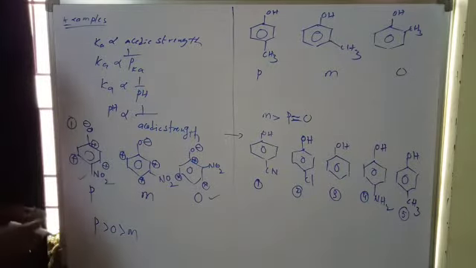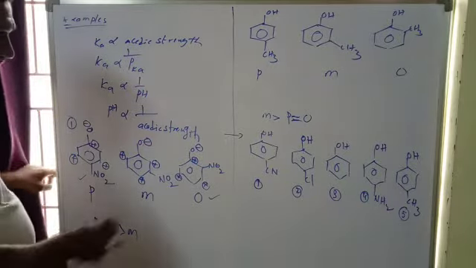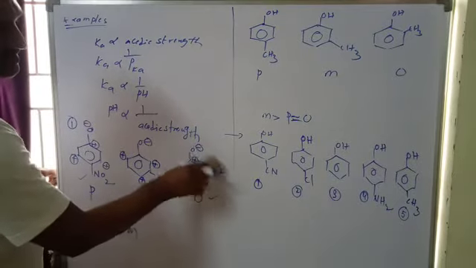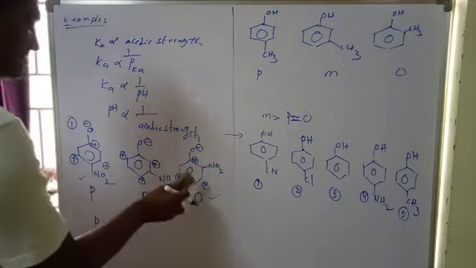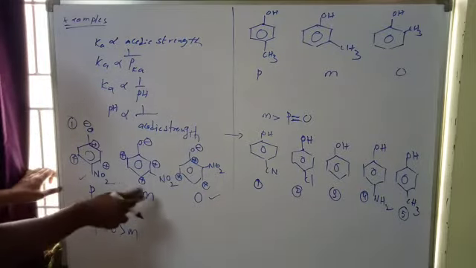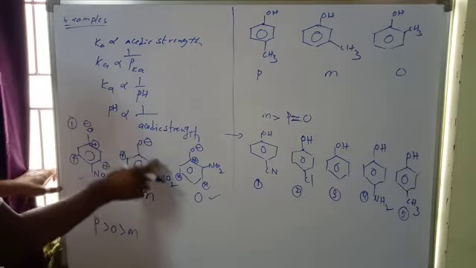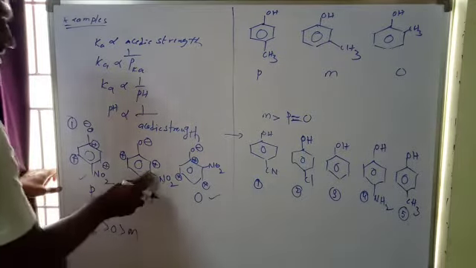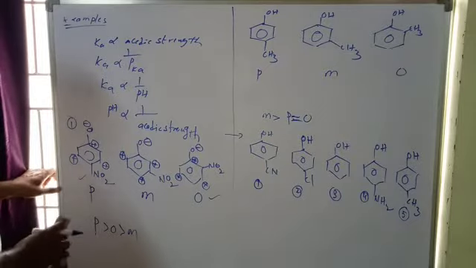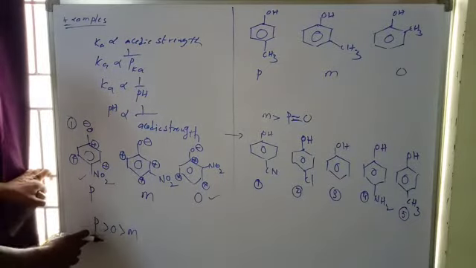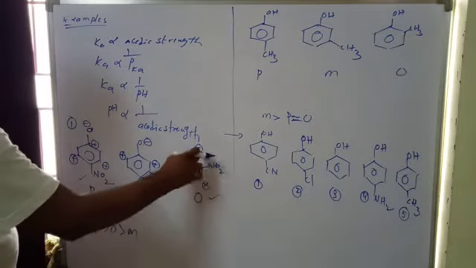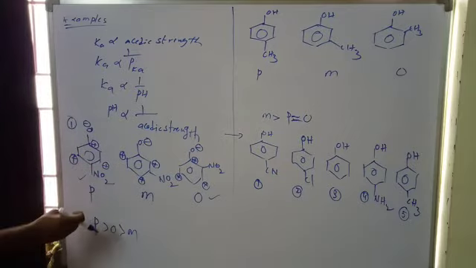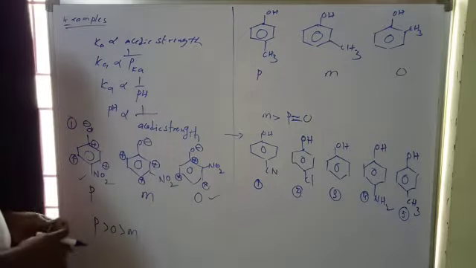So that's why para is more acidic. In the ortho case, due to steric repulsion from the adjacent position, ortho is less acidic than para. Then meta: here negative and positive are very far away, so they are less stable and its parent is less acidic. So para and ortho are more acidic than meta. Between para and ortho, ortho has repulsion and less resonance, while para has no repulsion, more resonance, and more withdrawing effect, so para is more acidic.